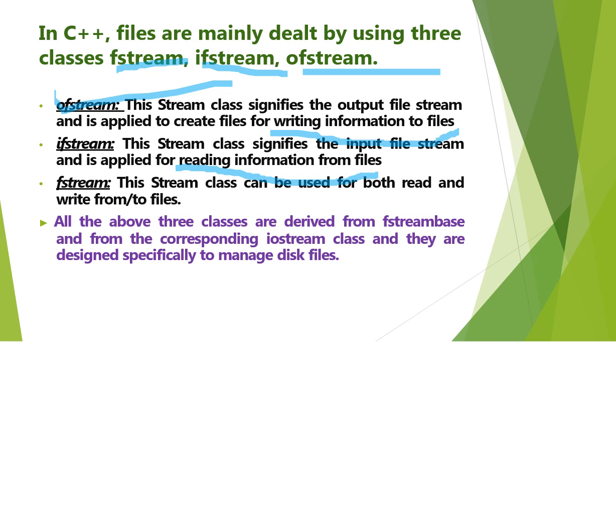Fstream. This stream class can be used for both reading and writing to files. All the above three classes are derived from the fstream base and from the corresponding iostream class, and they are designed specifically to manage disk files.